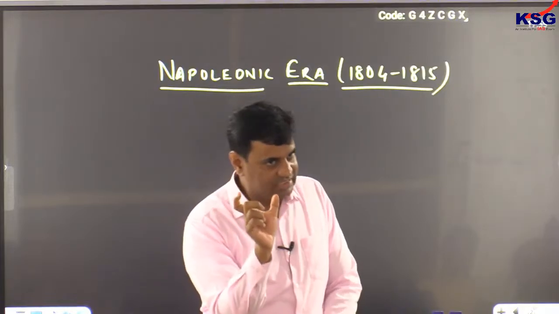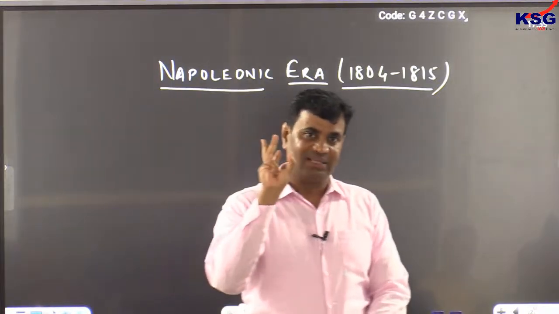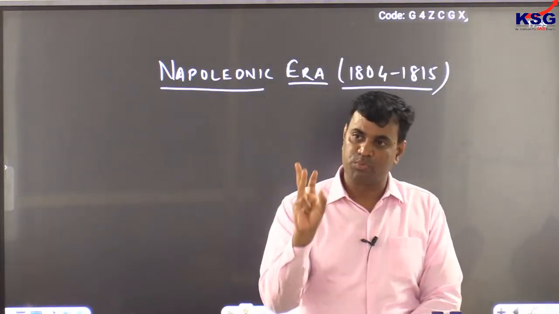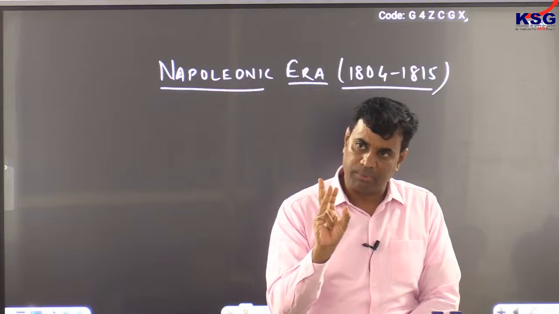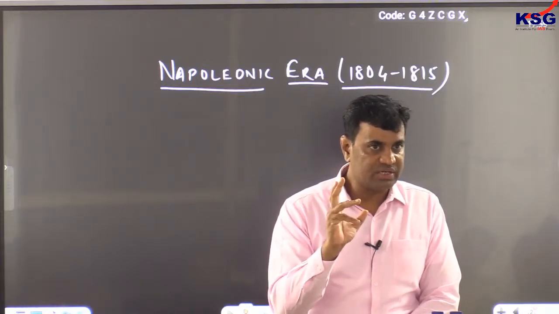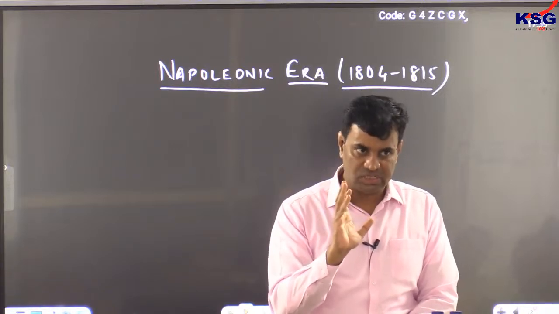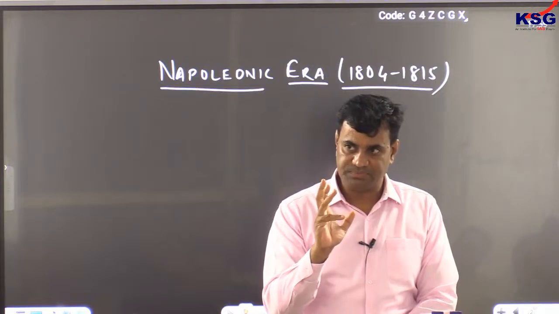One is the continental system, another is known as the Spanish ulcer, and the third is known as the Russian expedition, which proved to be the deathbed for Napoleon. It's clear. Why do we read history? To learn from the past. There's a basic utility of history, to learn from the past.